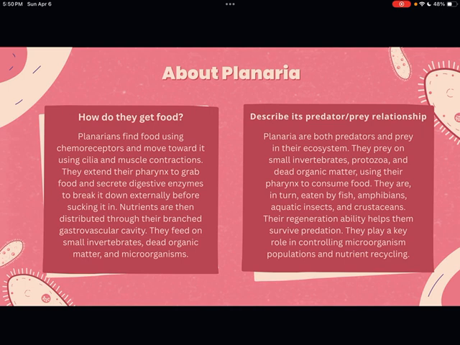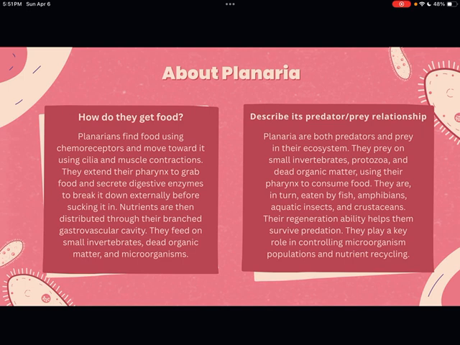A little bit more about its predator-prey relationship, like we kind of talked about. They can work as both predator and prey in their ecosystem. It really just depends on which environment you're looking at. They do prey on small invertebrate animals, dead organic matter, and microorganisms, and this is a big one because they are constantly reusing those nutrients, and they have their own little system going on, which benefits the environment.